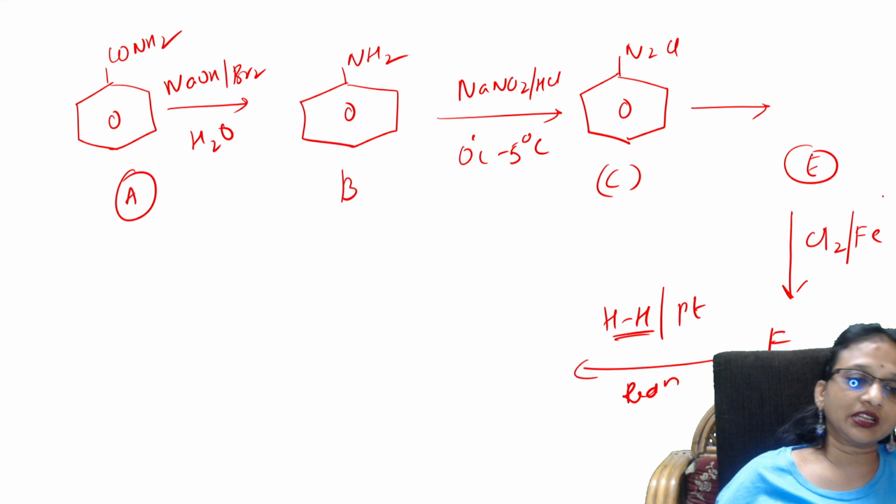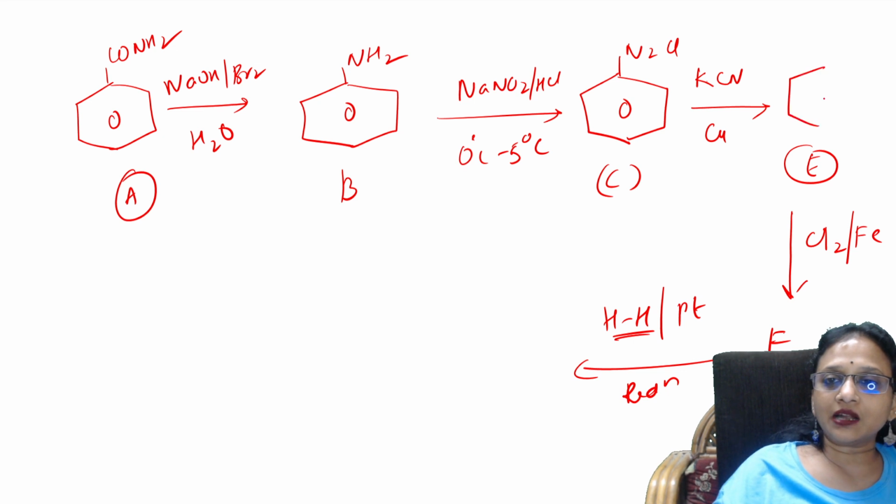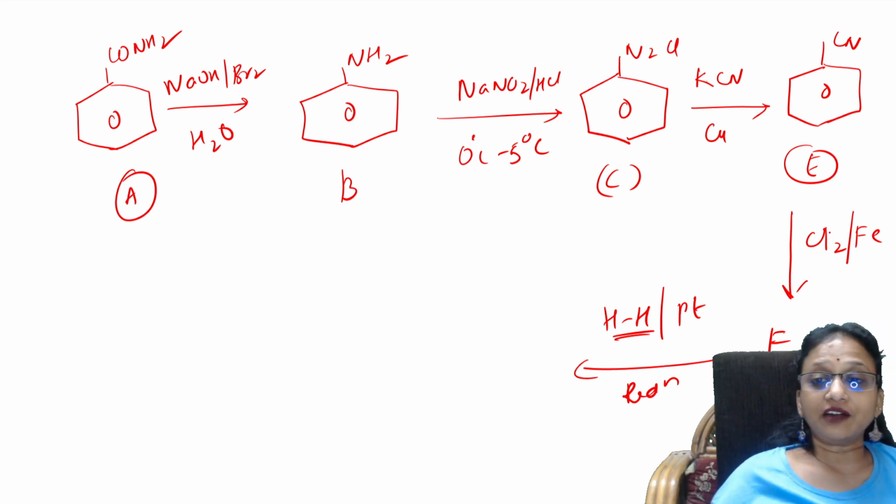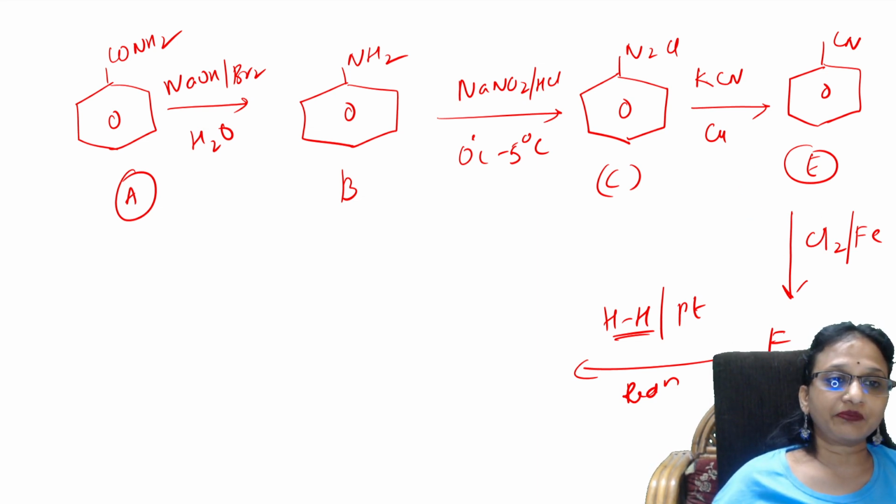And the C product should be a cyano compound, basically a compound having a cyanide group. So that means your C compound, compulsorily after BDC, should be KCN and Cu. Why? The E part is your cyanobenzene. Okay. Now, after the E part, there is the F part.